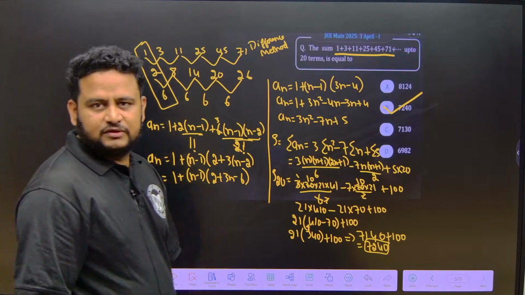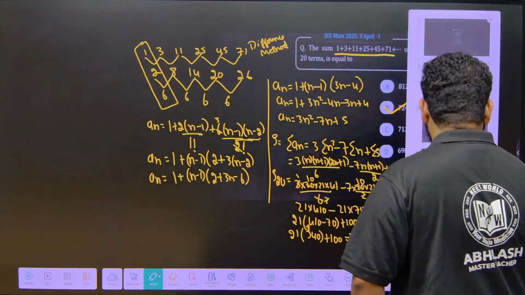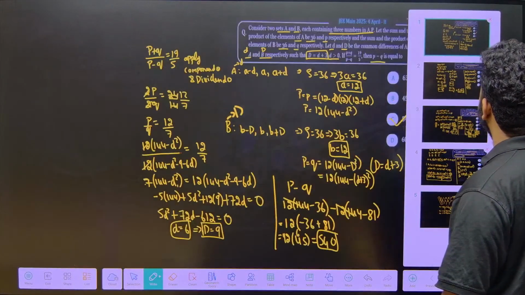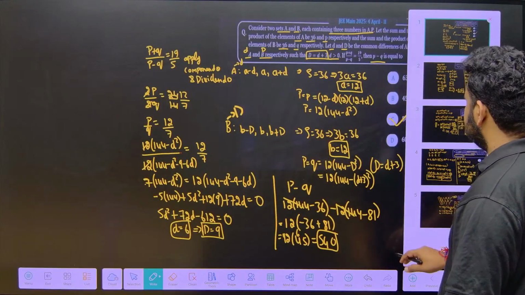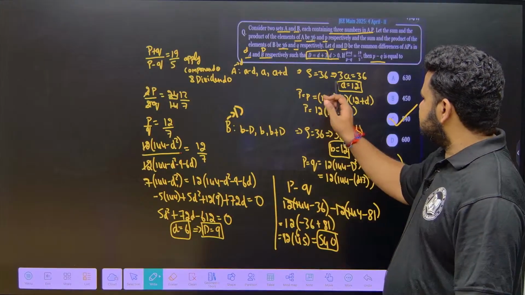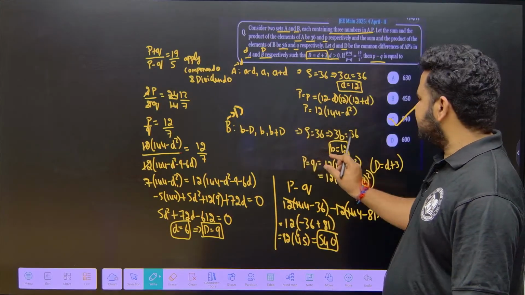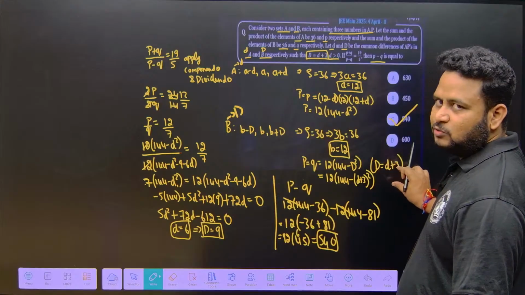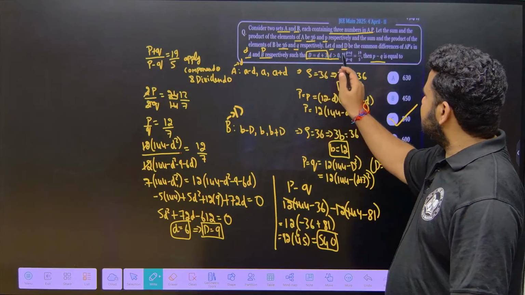So today we solved 5 questions. Let me have a recap. This is the first question that we solved. We are having 2 APs of 3 terms. The common difference is small d here, and capital D here, and the relation between capital D and small d is d plus 3. Then they were given p plus q and p minus q.